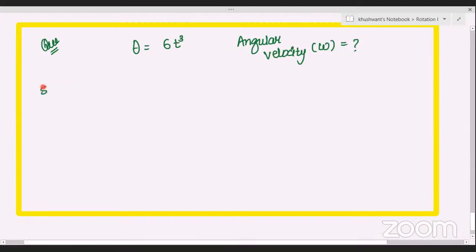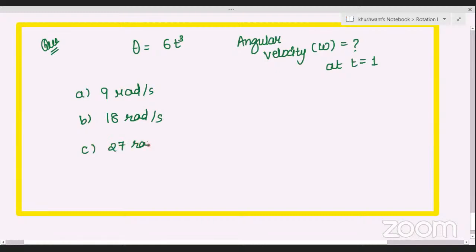चलो पटापट से here are your options coming up. Simple सवाल दिया है. At what time? At t is equal to 1 second, है ना? So here are your options on the screen. Everybody, come on, get ready. Your options are 9 radians per second, or 18 radians per second, or 27 radians per second, और none of these. कोशिश करो.